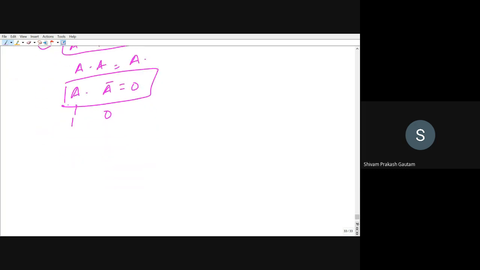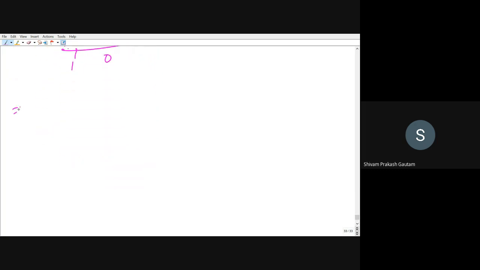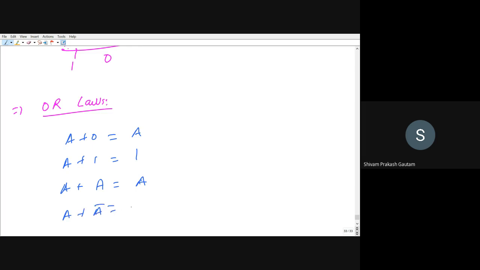Then we have the OR law. So A plus 0 will be equal to A, A plus 1 will be equal to 1, A plus A will be equal to A, and A plus A bar will be equal to 1 again, right? So you can take any value of A from 0 or 1.